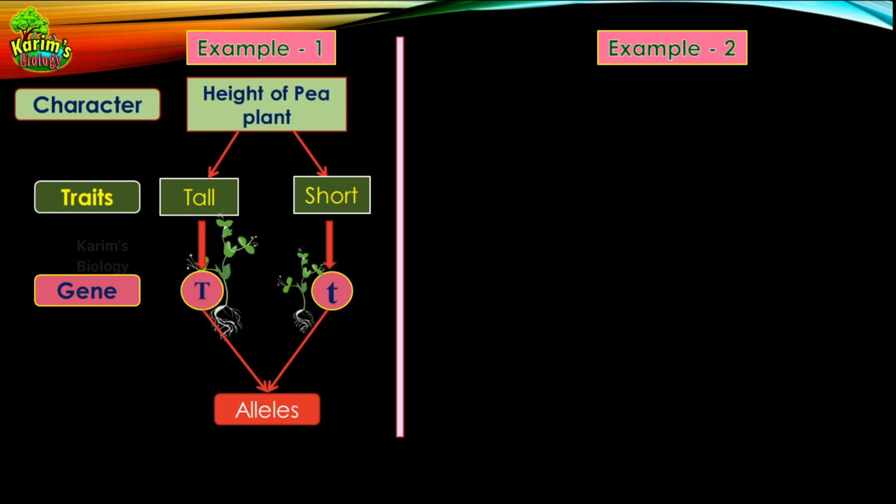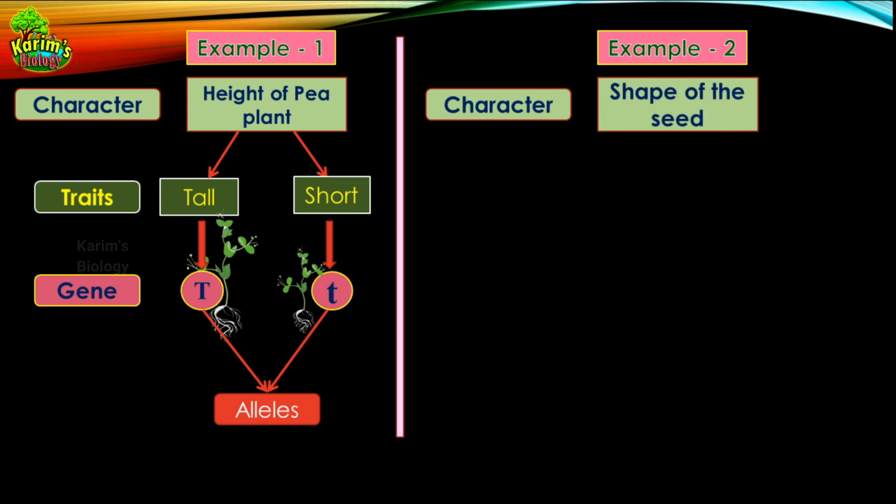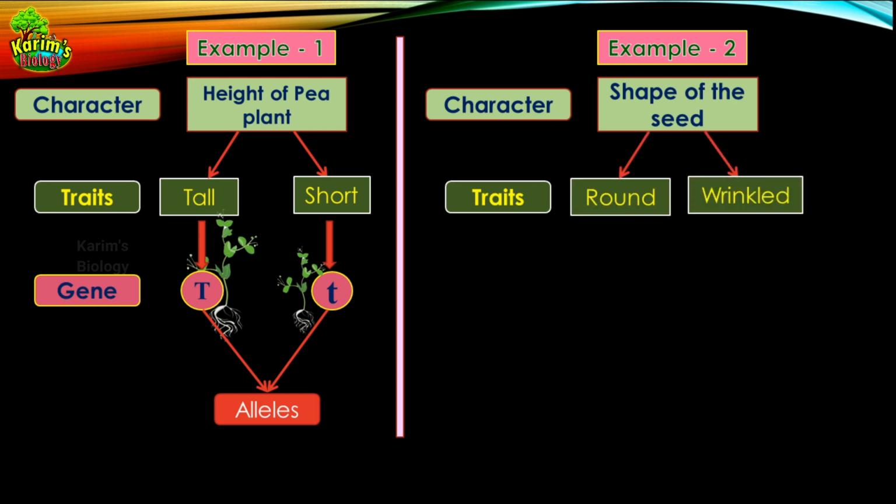So let me give you one more example. This time I am considering the character shape of seed, in the same pea plant. And what are the traits in the shape of the seed? Some pea plants may produce round seeds, and some may produce wrinkled seeds. And I told you that the shape of the seed will be governed by a gene. So here two different traits are there. That means for the same gene, two different versions are there, which are called alleles.